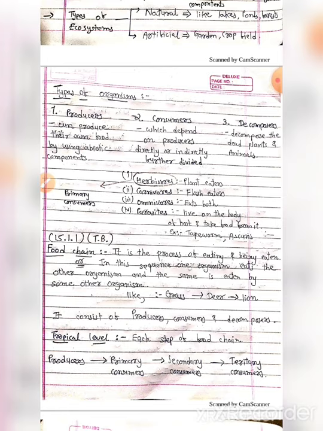Okay, so can you tell me how they make their food? Correct, by using the sunlight they get the energy and do a process of photosynthesis and make their own food. This type of organism is known as the producers. An example of producers: every green plant is known as a producer.